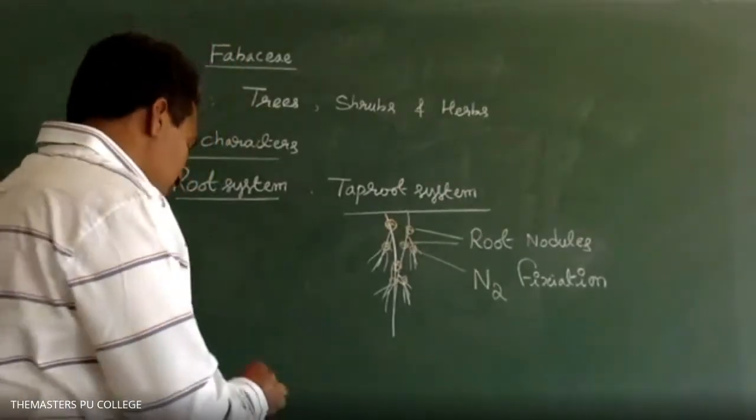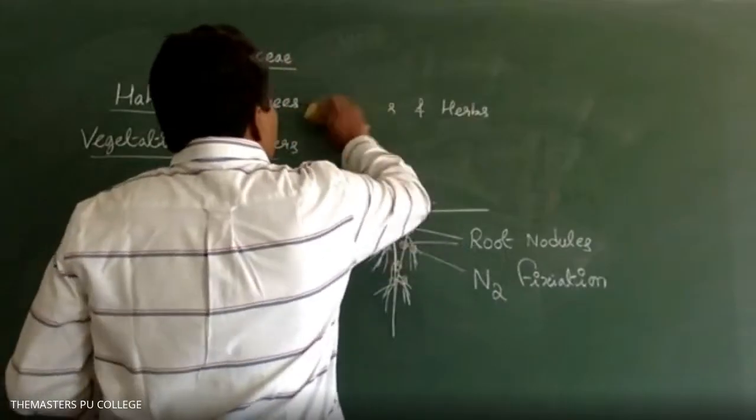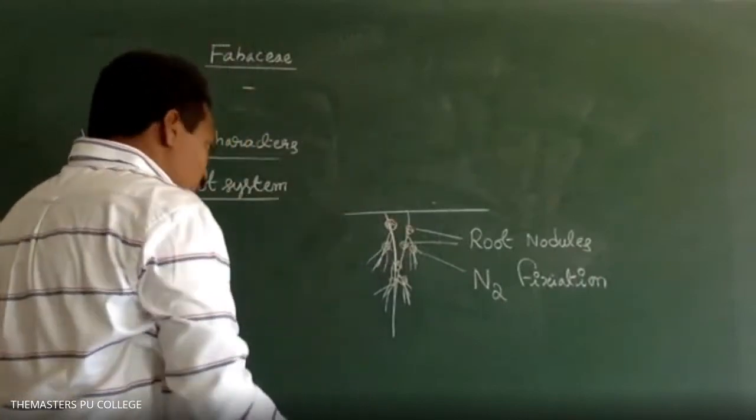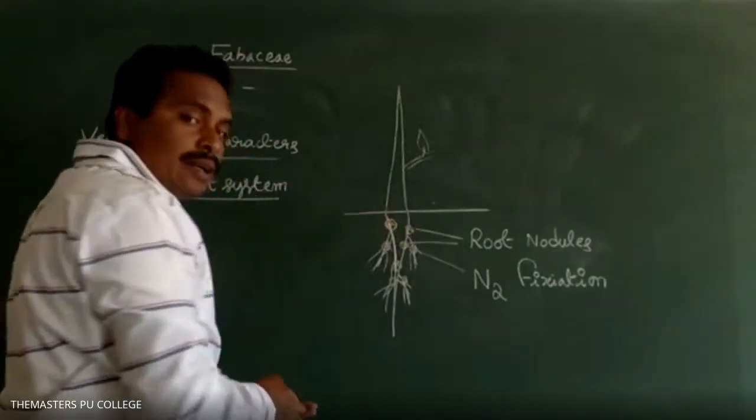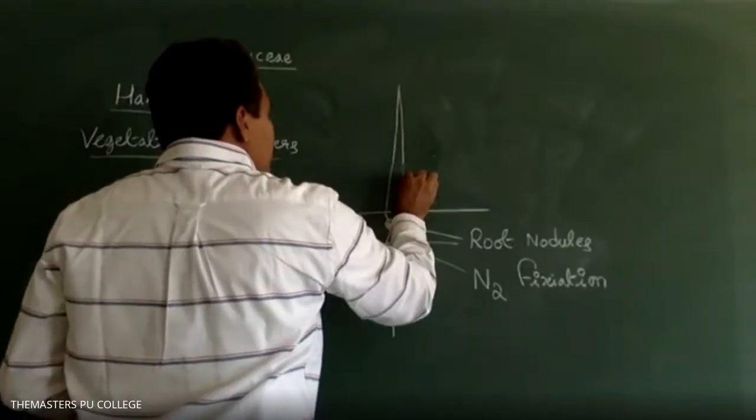Sir, groundnut formation takes place from the nodules only? No, not in the nodules. Groundnut is a modified fruit? No, that's a normal fruit only. But it grows from outside and goes inside the ground. Yes. The fruit is geocarpic fruit.